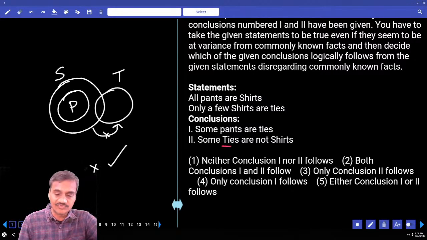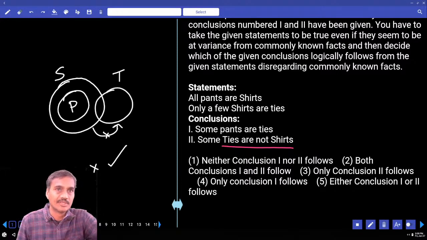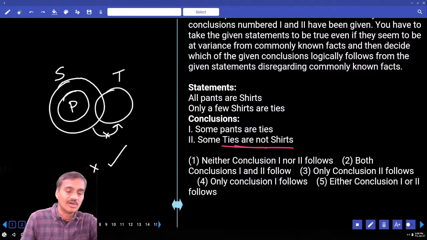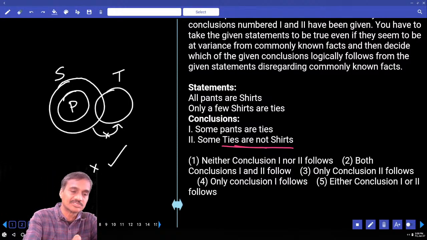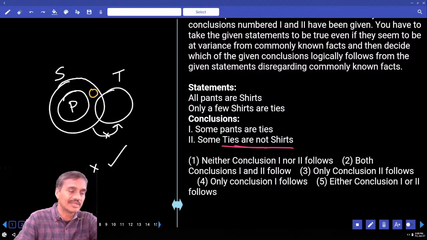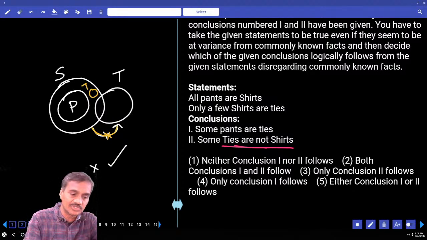Now to make this one false, the second one is a negative conclusion. To make this one false, now we need to draw all ties are shirt. All ties are shirt means this entire tie must be a part of this shirt. That means this tie must be like this. Can I write like this? And if you draw tie like this, then మరి చలేదా? Now this entire shirt cannot be a part of this tie, but this tie can be a part of this shirt. Now ఇలా డ్రా చేసుకున్నప్పుడు కూడా చూడండి, and these are the shirts that are not ties ఉన్నాయి.